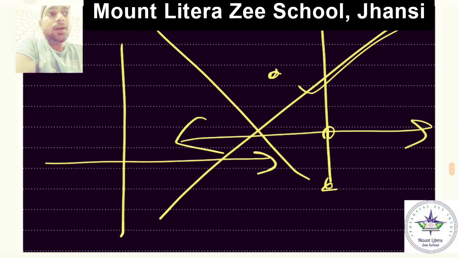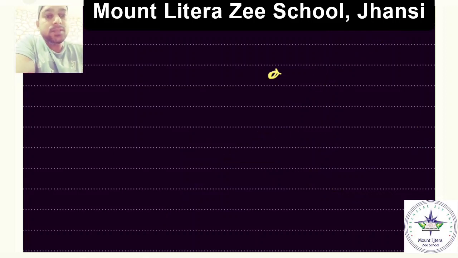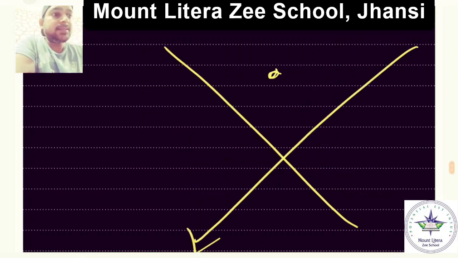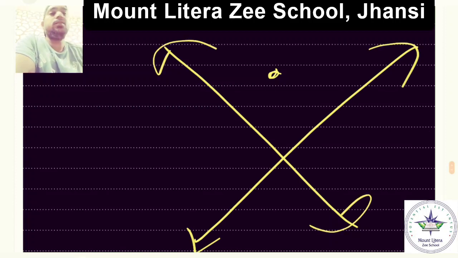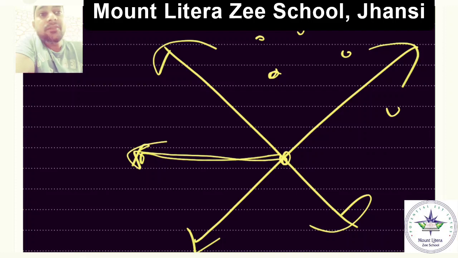But once I have drawn the x-axis and y-axis this way, then this will be my origin. Throughout solving the sum, or throughout considering the position of any point, I am going to take the reference of this origin, right?